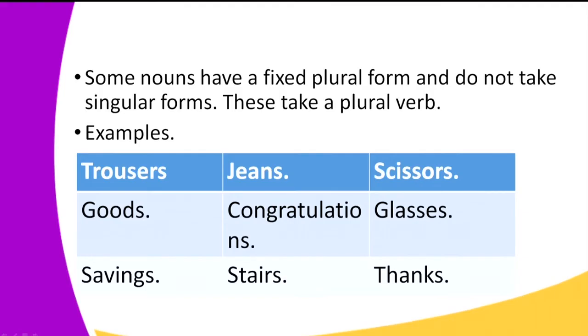Now, these words do not exist in their singular form. We don't have trouser, we don't have jean, we don't have scissor, we don't have good unless you're using the word as an adjective. We don't have congratulation, we only have congratulations. We have glasses, we don't have thank, we have thanks. We also have stairs, we don't have stair, and we have savings, not saving, unless, of course, you're talking about a verb.